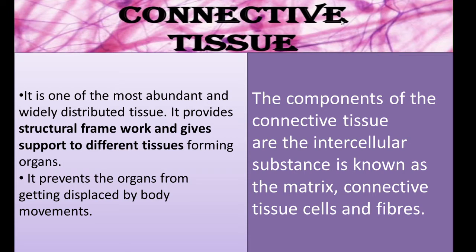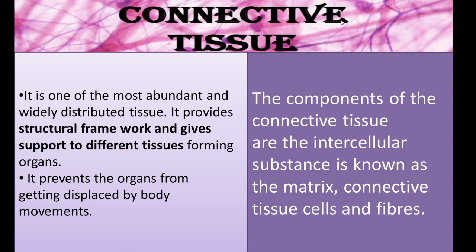It also provides structural support to different tissues by forming organs. It prevents the organs from getting displaced by body movements. When our body moves, the connective tissues prevent the displacement of organs.